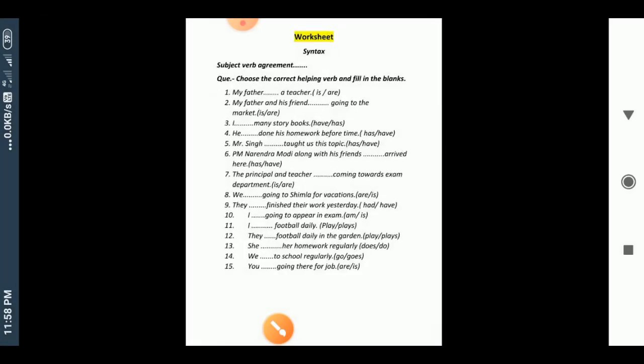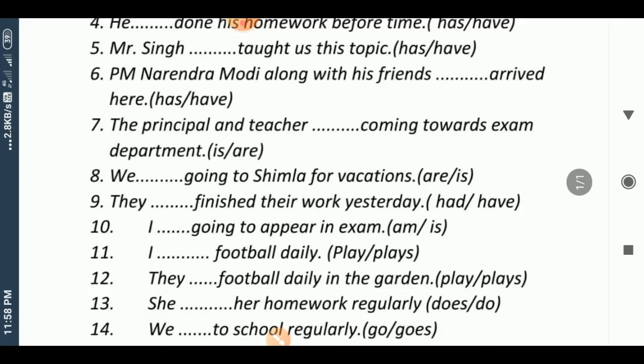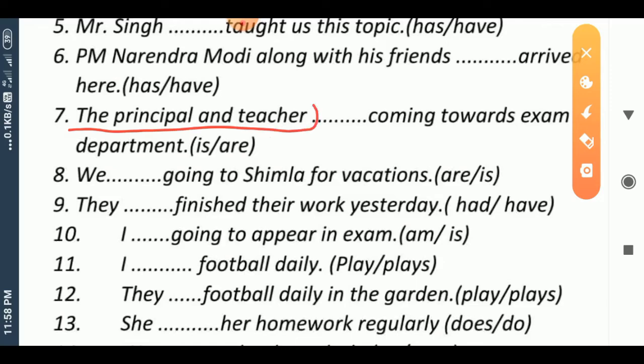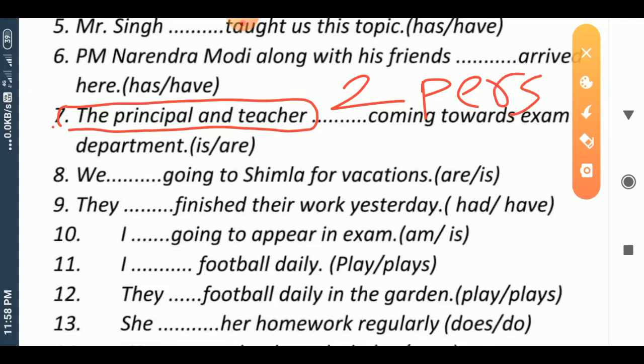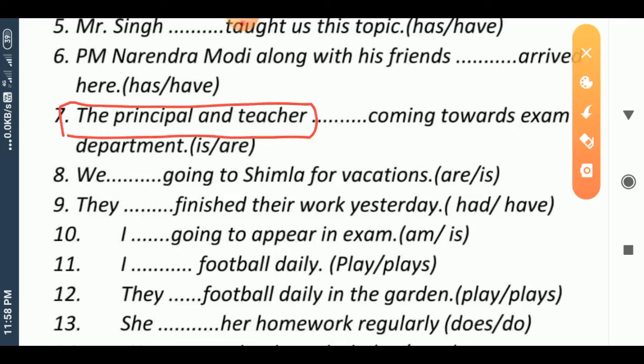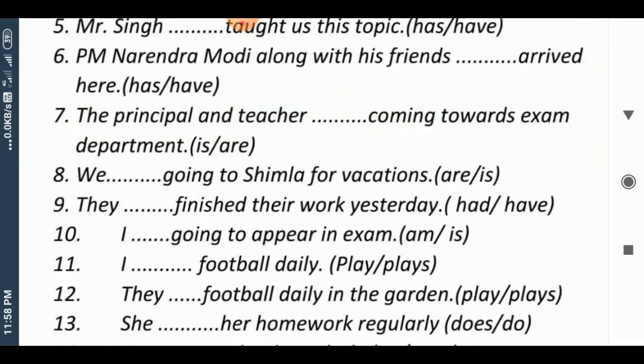But the principal and teacher does not mean two persons are here. This subject belongs to singular because here is only one person who is principal and also a teacher. So, according to this rule, is is the correct answer. The principal and teacher is coming towards exam department.